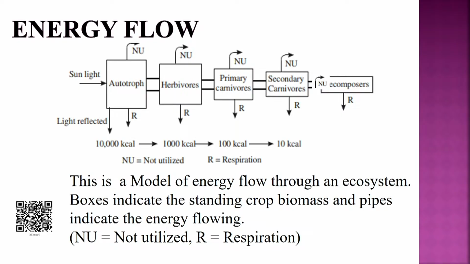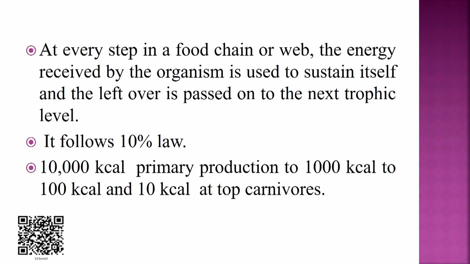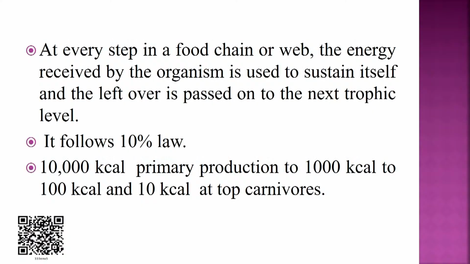This shows that in any food chain, energy flow is in linear form and also decreases at each level. So, at every step in a food chain or web, the energy received by the organism is used to sustain itself and the leftover is passed to the next trophic level. And it follows the 10% law, as we already told: 10,000 kilocalories primary production to 1000 kilocalories to 100 kilocalories and 10 kilocalories at top carnivores.